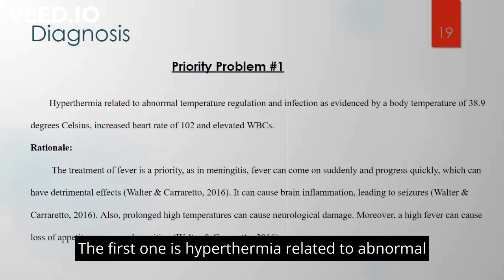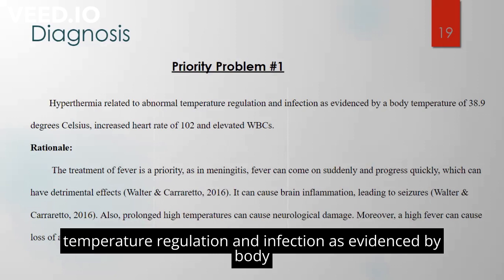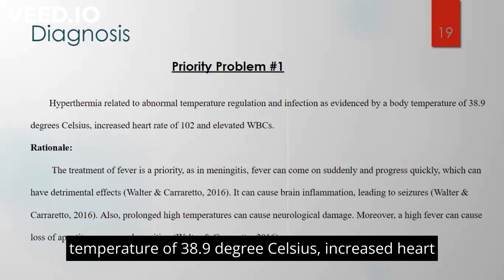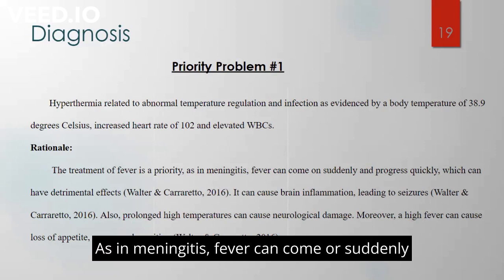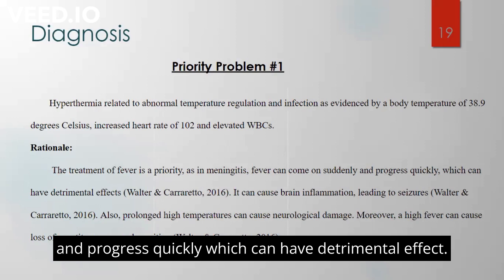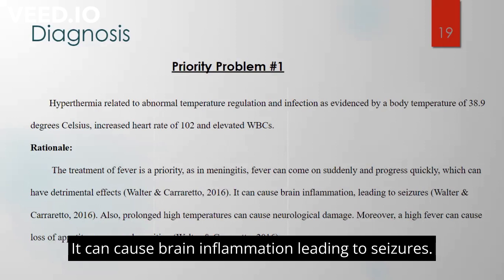The first one is hyperthermia related to abnormal temperature regulation and infection, as evidenced by a body temperature of 38.9 degrees Celsius, increased heart rate of 102, and elevated WBC. The rationale is that the treatment of fever is a priority in meningitis. Fever can come on suddenly and progress quickly, which can have a detrimental effect. It can cause brain inflammation, leading to seizure.